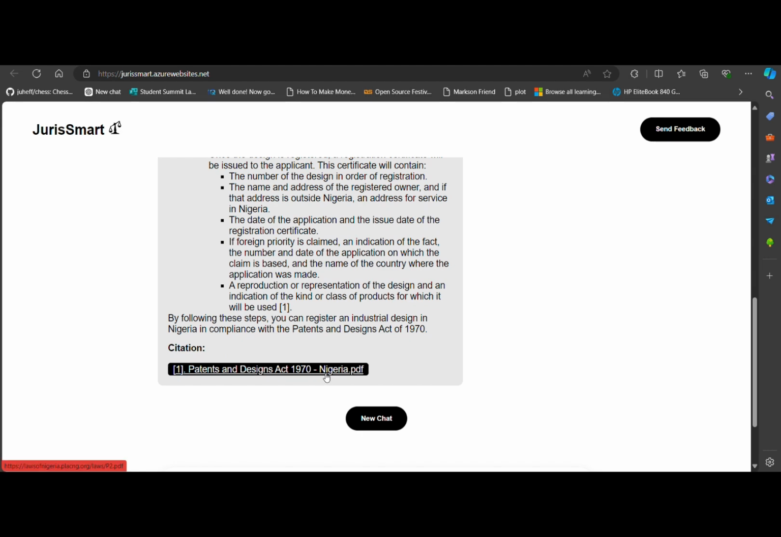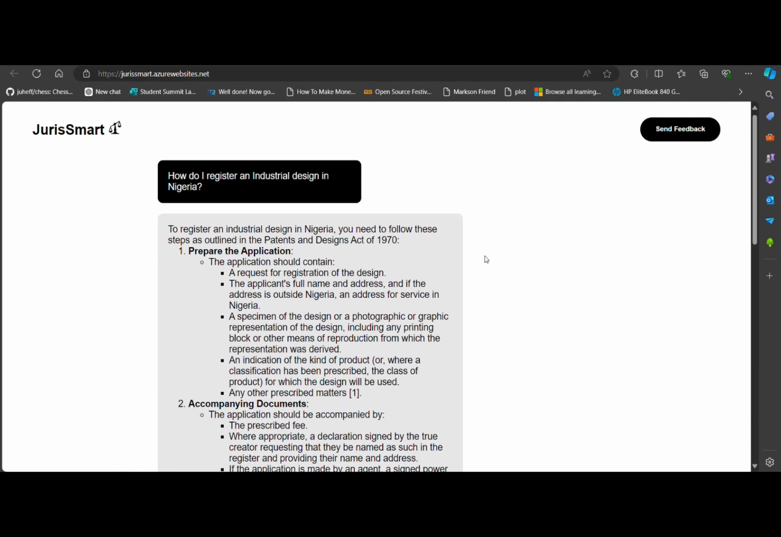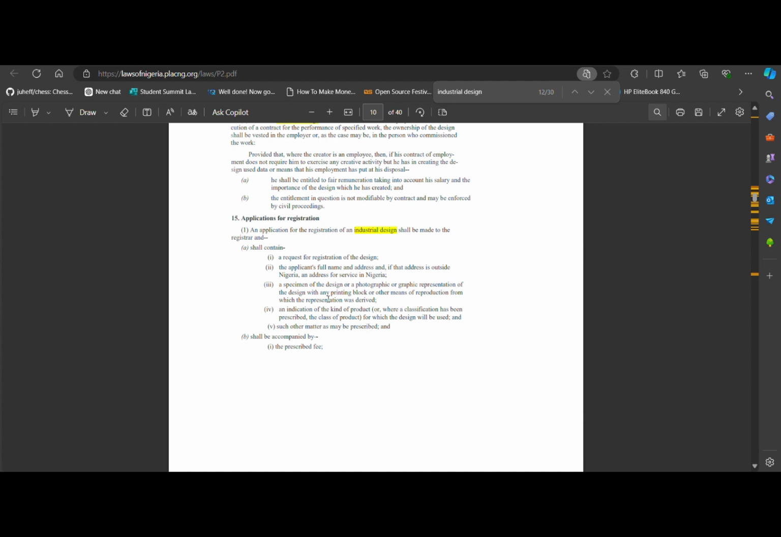So we want to click this, right? When we click this, it's going to take us to, okay, it shall contain a request for registration of the design, the applicant's full name and address. So it's giving you exactly what is in it, right? A request for an application, a specimen. If you check the next, it is also saying a specimen of the design, and everything is right on point.